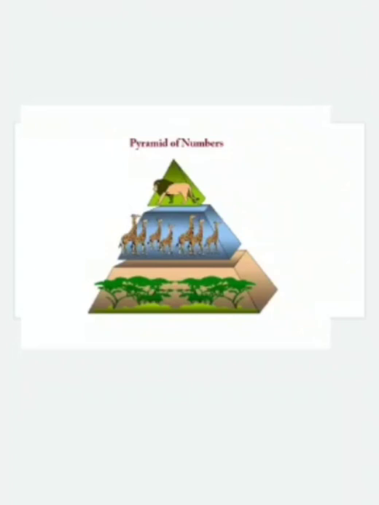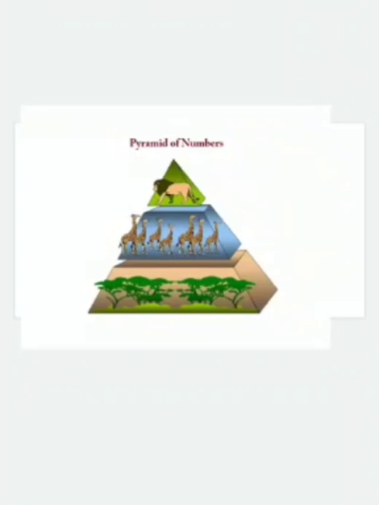Why? Because at the base of the pyramid there are producers, which are plants. The forest consists of so many millions of plants. These plants will be eaten by herbivores.